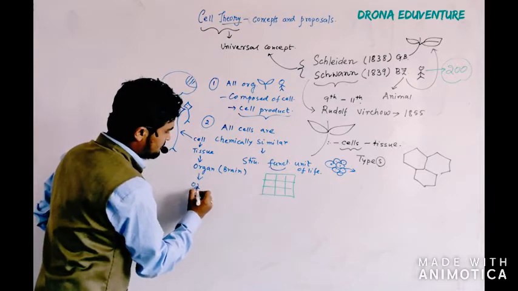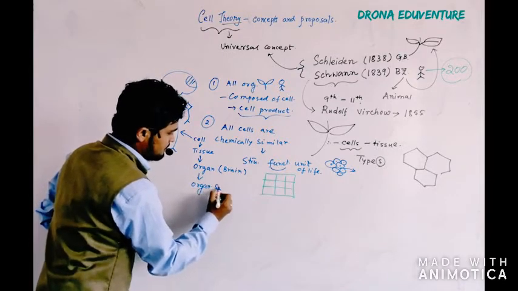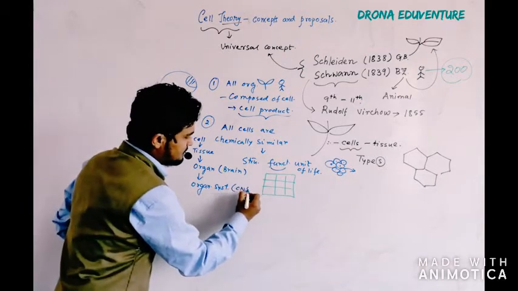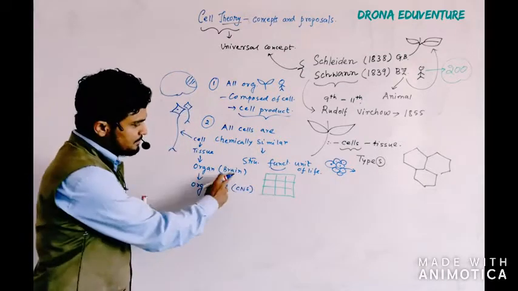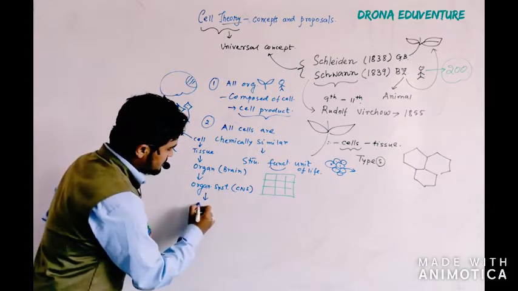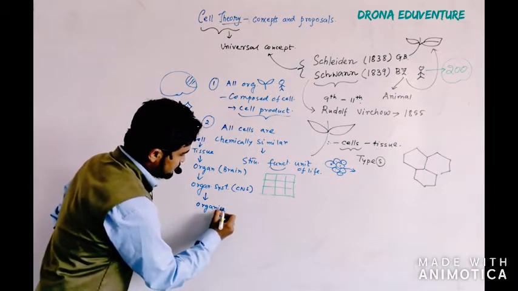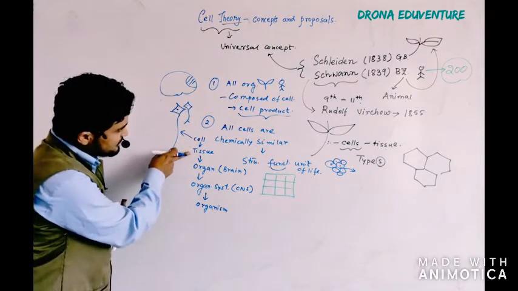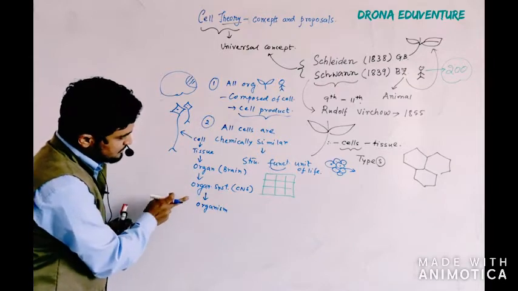Then organs will form the organ system. What does it mean, organ system? Like the nervous system, the central nervous system, because the brain is a part of the CNS. The organ system will make the creature or organism. So you can see step by step and bit by bit, cells manufacturing tissue, then organ system and organism.